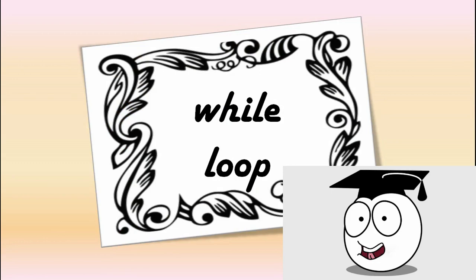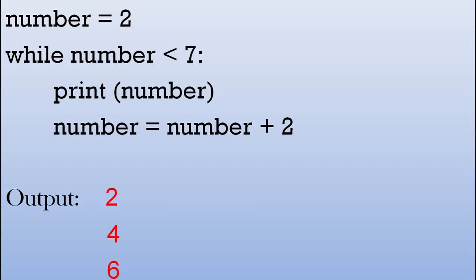Now let's look at the while loop. We've got a little bit more code here. Essentially we've got the print statement, we've got while rather than for, we've got the condition, the variable we set before, and the bottom line, which is very important, we've added 2 to the number each time that we loop round.